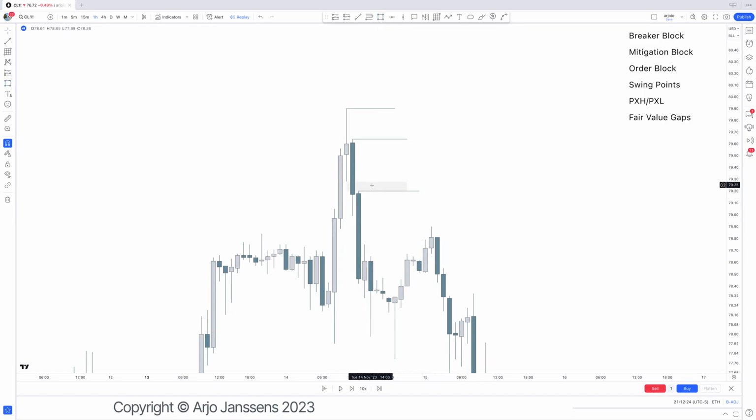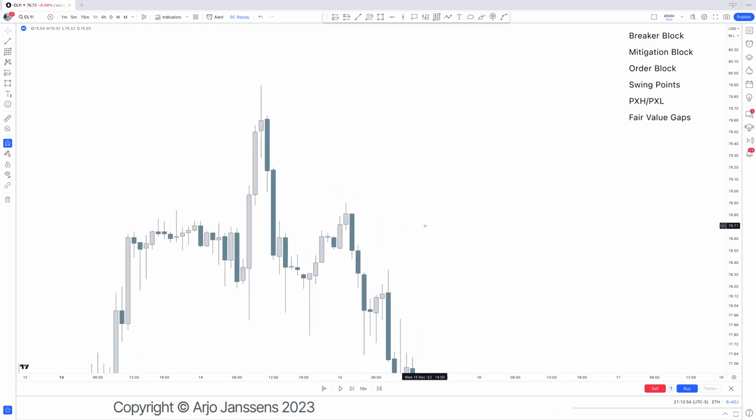That gap, why is that a gap? Because there is no space, or sorry, there is actual space. If there was no space, then the wick would have filled it like this, and that means there was no fair value gap right there. That fair value gap, and you can already tell by its name, is fair value. So when we have a fair value gap, you can also refer to it as an imbalance in price action. It's where price was not delivered fair value.